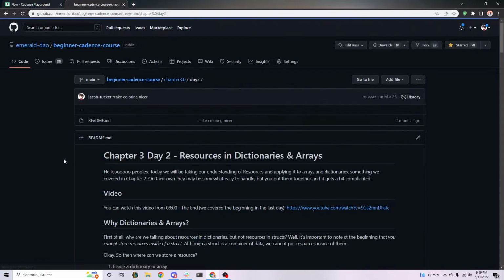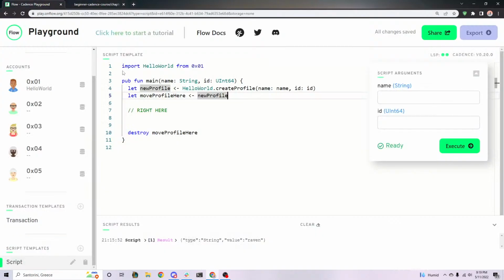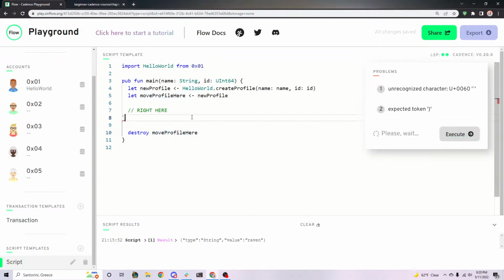And there's nothing left to destroy in there. Exactly. You don't even have to destroy anything in here because it's already gone. Which is why the only thing we had to solve for was we had to destroy move profile here, because the resource now exists in this location. Yep, exactly, Ricardo. So new profile right here equals nil.